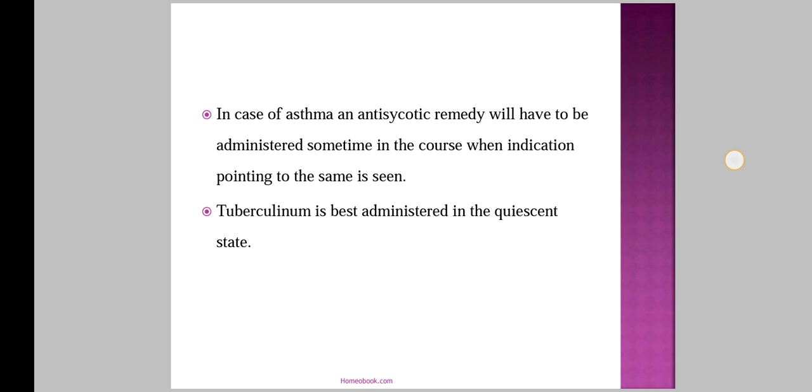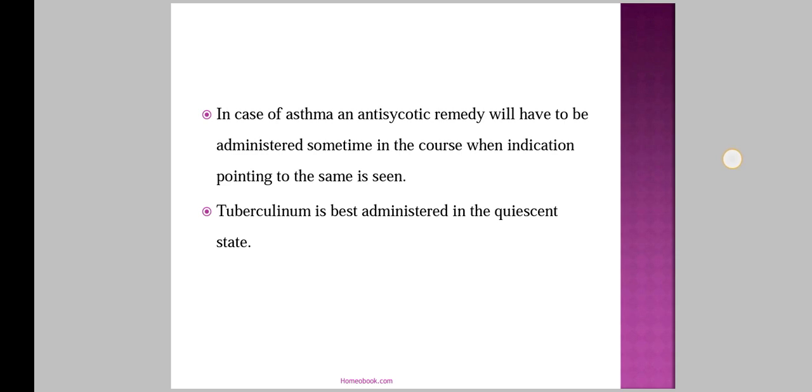So in this part we studied the potency and the time of administration. The selection of potency depends upon 6 factors: age, sex, habit, constitution, nature and depth of disease, and the last one, nature of remedy.